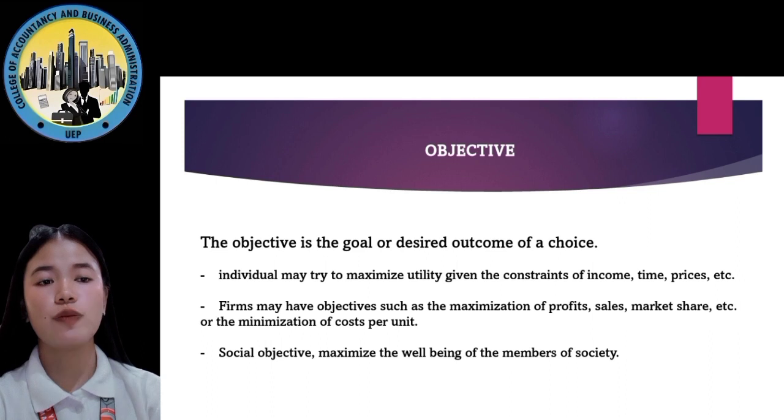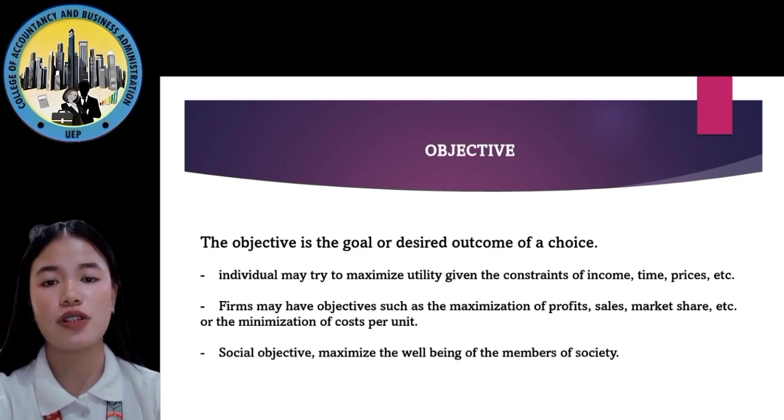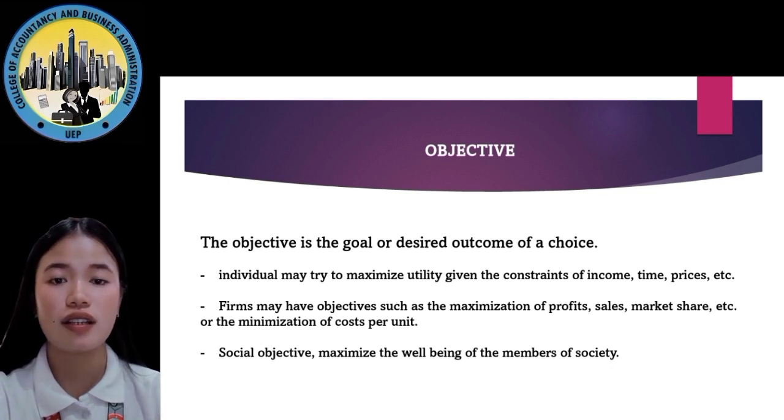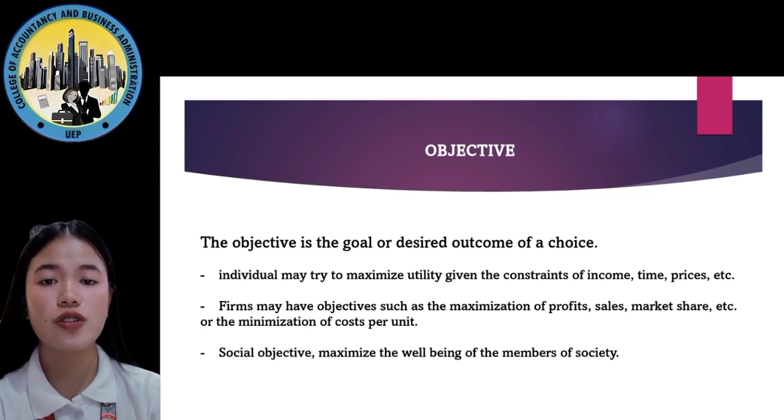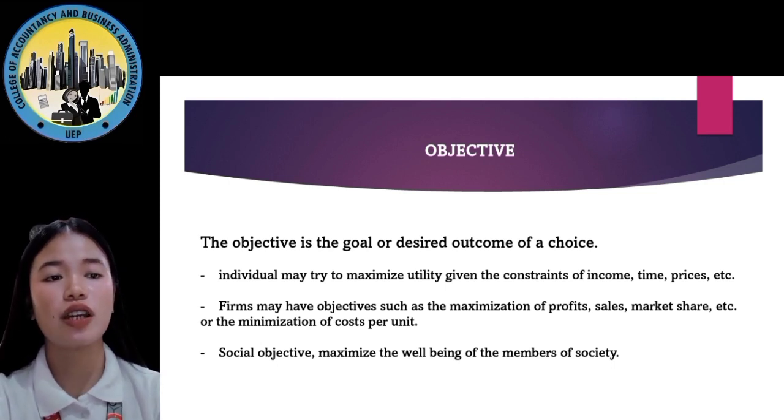Objective. The objective is the goal or desired outcome of a choice. Number one, an individual may try to maximize utility given the constraints of income, time, prices, and etc. Second, a firm may have objectives such as the maximization of profits, sales, market share, etc., or the minimization of cost per unit. Number three is the social objective: maximize the well-being of the members of society.